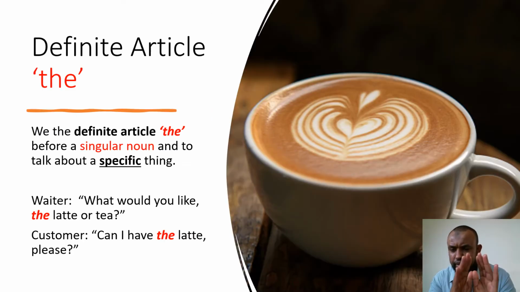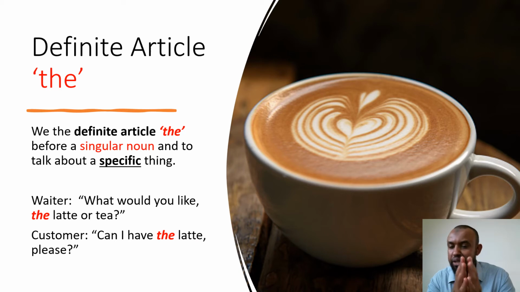Okay. Pause here. Let's quickly recap. We have said that we have two types of indefinite articles. The first one that we spoke about was the indefinite article a. And we said that in order to use a, we need to put a before or in front of a singular noun beginning with a consonant letter, such as a boy or a car or a house, for example.